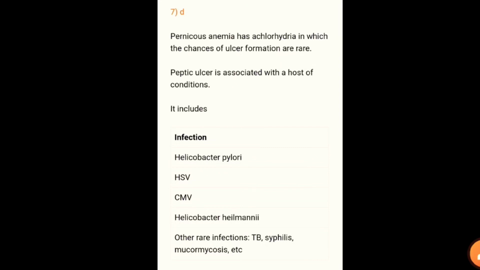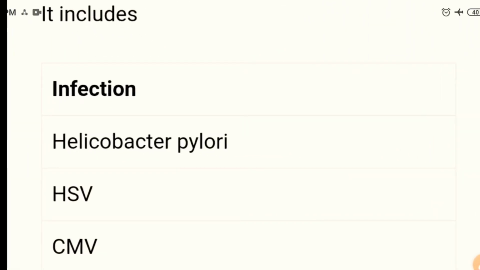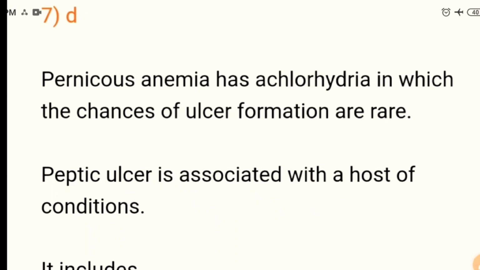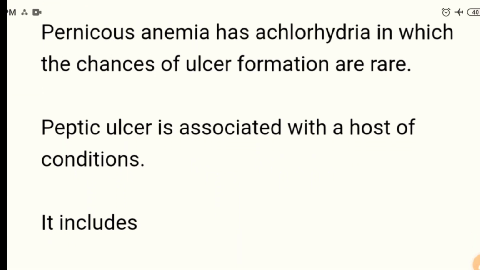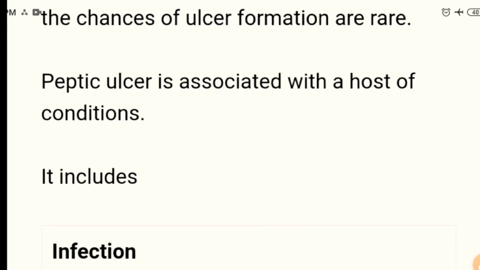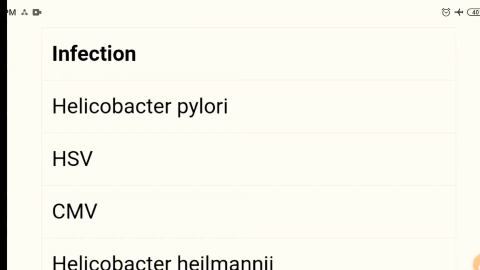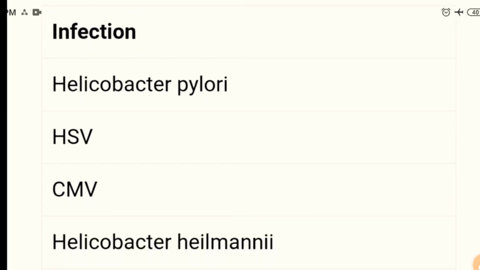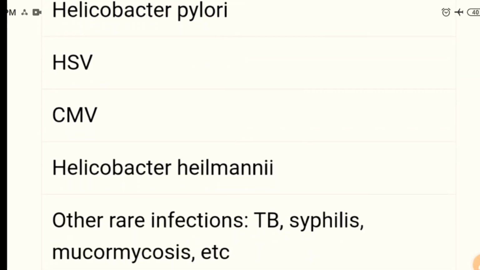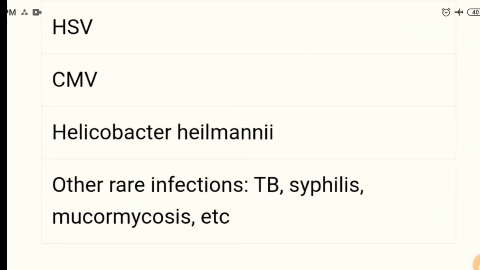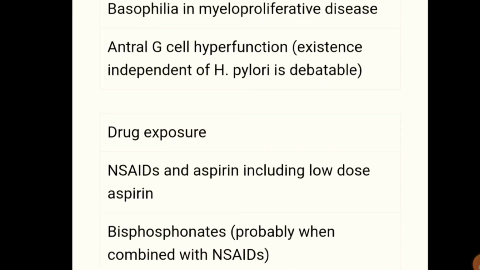Let's discuss all the conditions which are associated with peptic ulcer. Pernicious anemia has achlorhydria, in which the chances of ulcer formation are rare. Peptic ulcer is associated with a host of conditions. It includes infections like H. pylori associated ulcer, HSV, CMV (cytomegalovirus, herpes simplex virus), Helicobacter heilmannii, other rare infections like TB, syphilis, mucormycosis, etc.